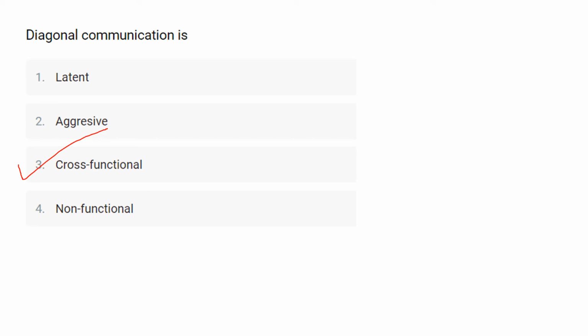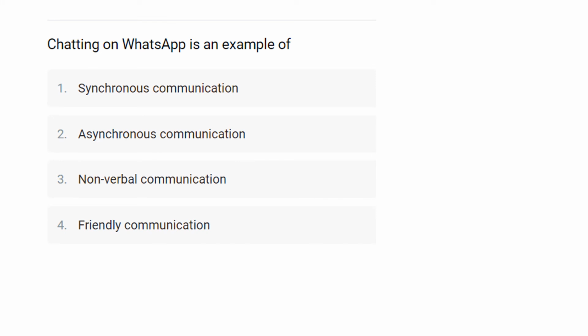Diagonal communication is cross-functional. Chatting on WhatsApp is an example of... So in this question they ask you, chatting on WhatsApp is an example of, for which the first option is synchronous communication. Second one is asynchronous communication. Third one is non-verbal communication. And the last one is friendly communication.